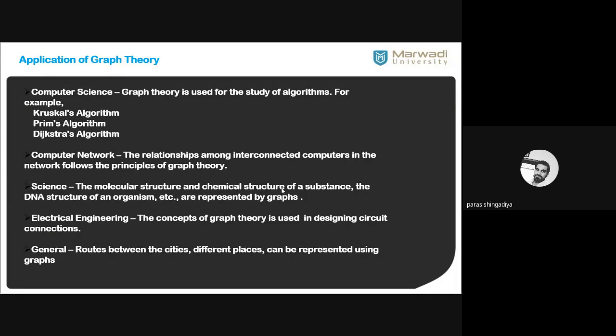In computer science, graph theory is required to study algorithms such as Prim's and Kruskal's algorithms, and it is used in computer networks also, to find the relationship among interconnected computers in the network.